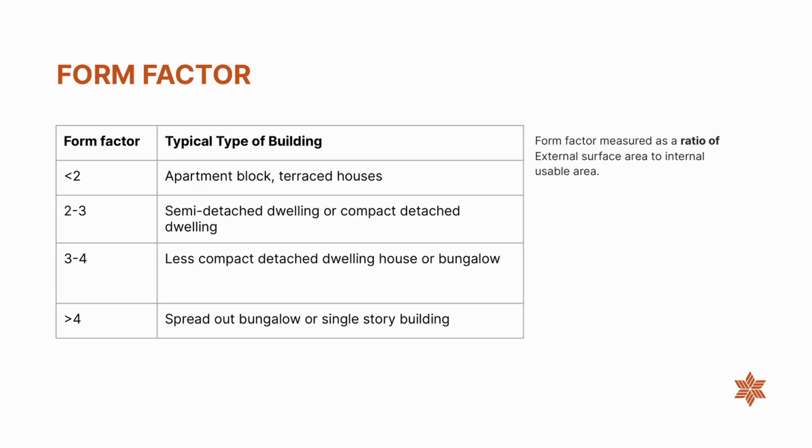Form factor is measured as the ratio of the external surface area to the internal usable area. A compact design helps achieve PassivHaus strategies more easily. The table here outlines the typical form factors required by different types of buildings in a PassivHaus design.